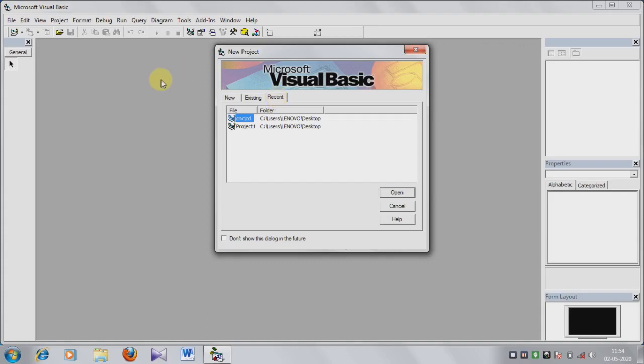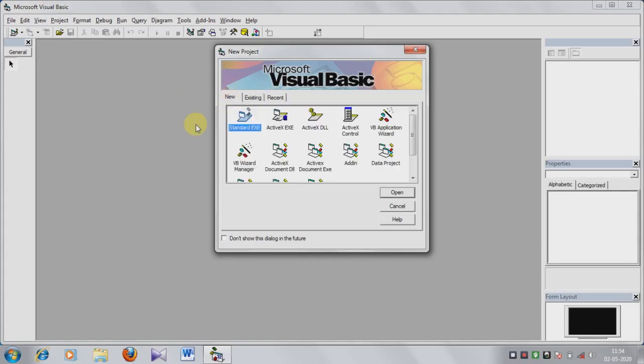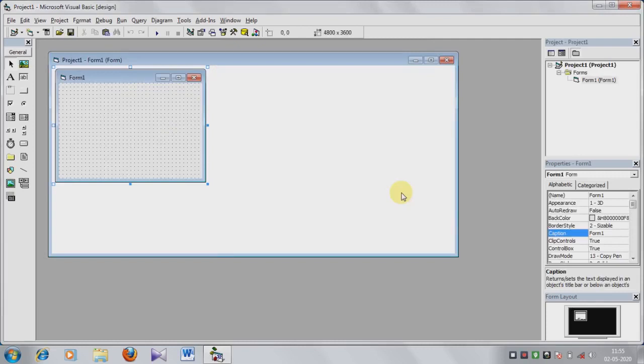Okay, so now I am using new and standard exe. Click on it and then click on open to create a new project. Standard exe is selected by default. So click on open for the new project.